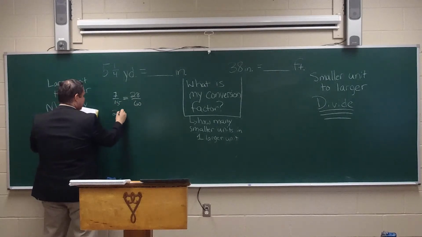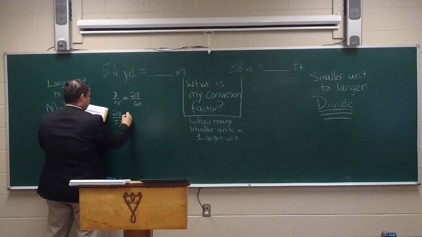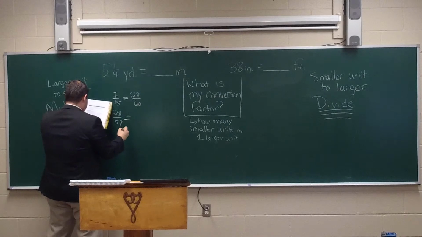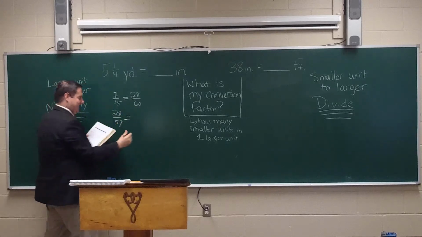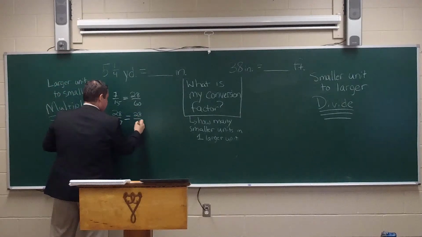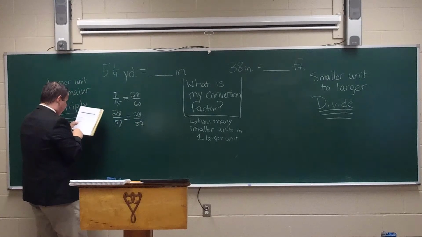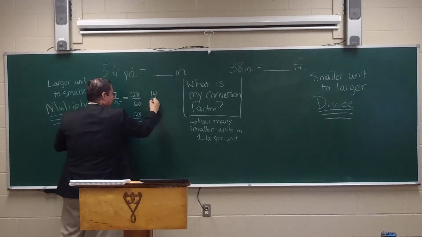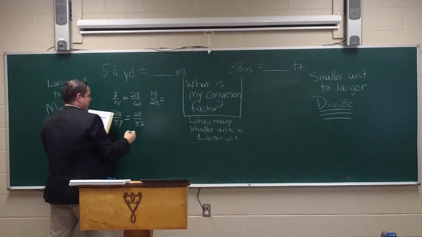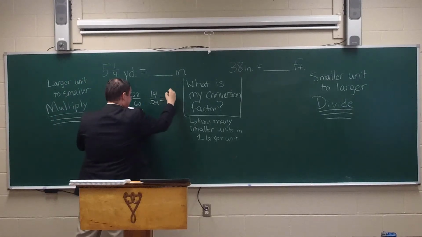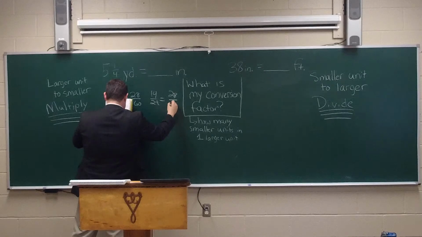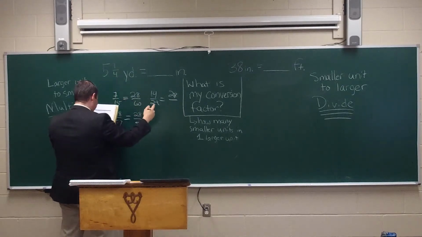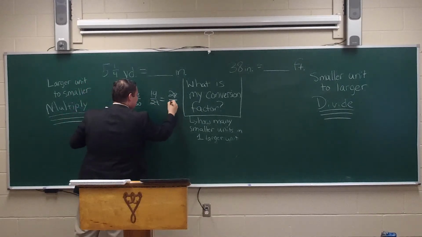And then 28 over 57 stays 28 over 57 because it is 28 already. And then 14 over 29 becomes 28 over 58.